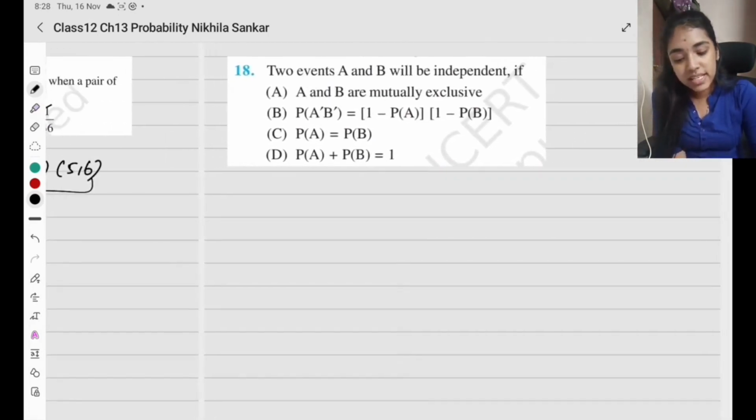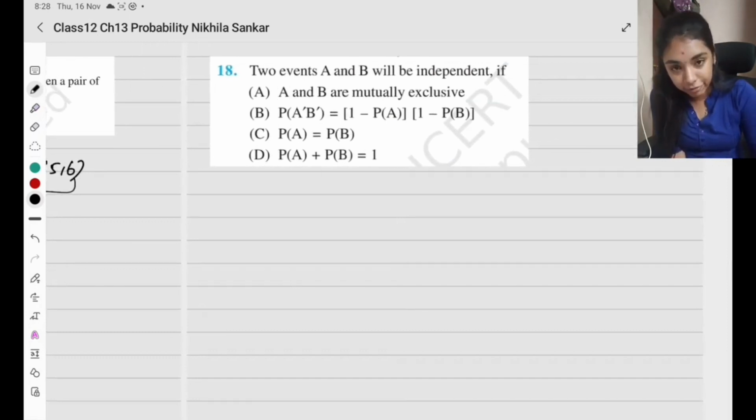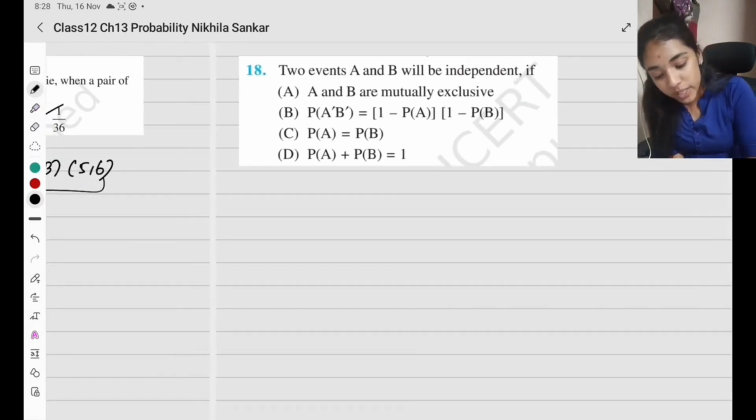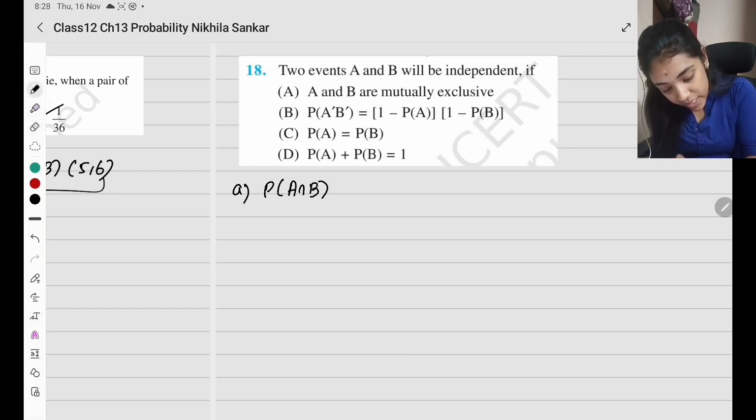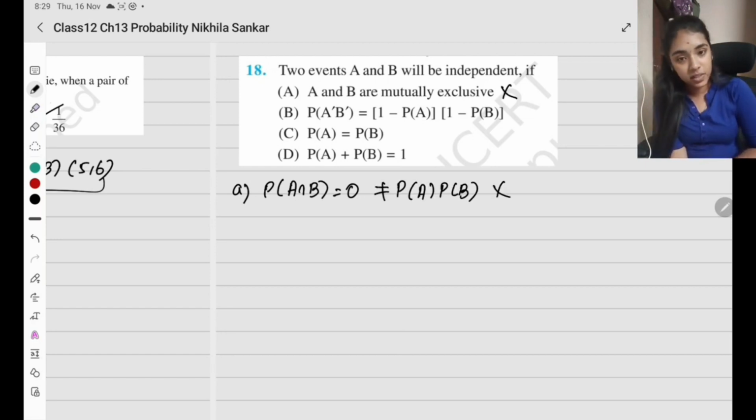Last question. Two events A and B will be independent if A and B are mutually exclusive. So option A says probability of A intersection B is going to be 0. So this doesn't mean that it is going to be probability of A times probability of B. So option A is wrong. This cannot be a possibility. Mutually exclusive events are not independent events.